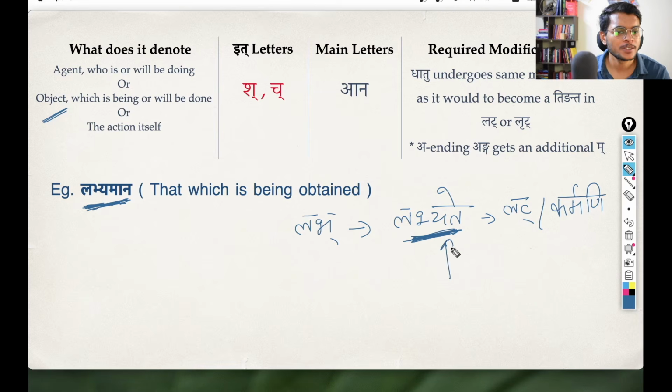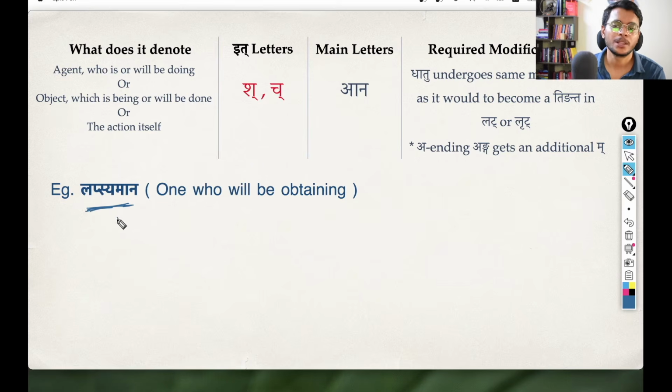Describing an object which is being done. The only difference is that this is the kriya pada in lat lakara karmani form, and this is a pratipadika created using Shanach Pratyaya. And then you see lapsyamana, one who will be obtaining. Okay, so this is denoting a future action, right? One who will be doing, one who will be obtaining, lapsyamana.